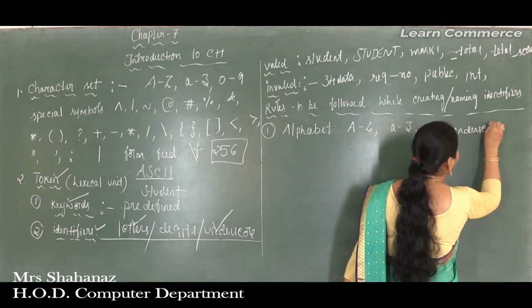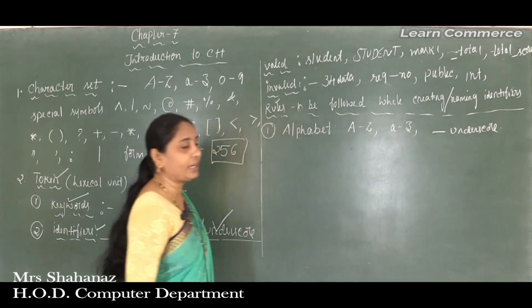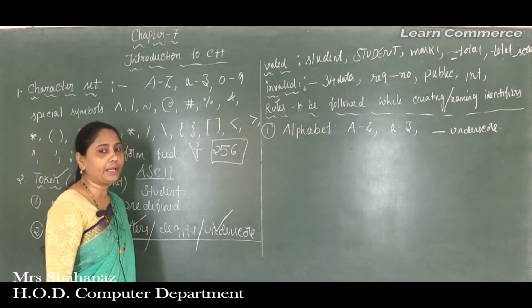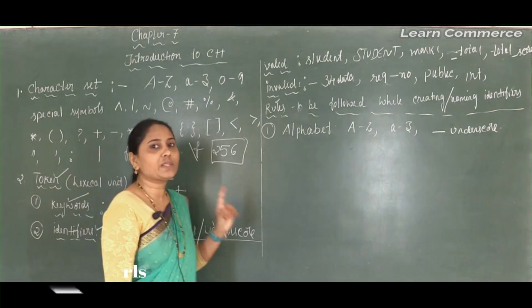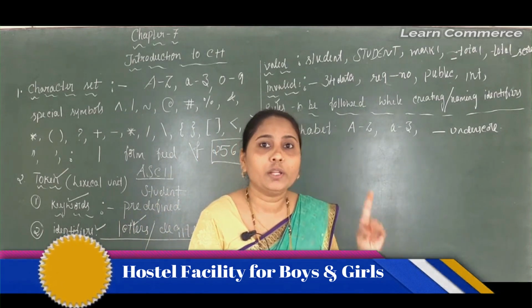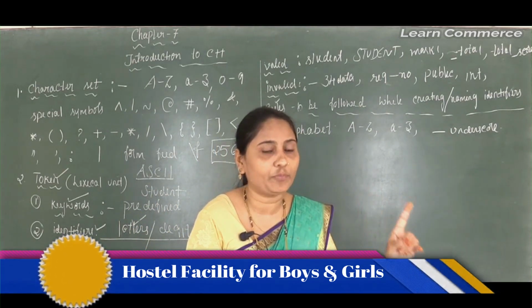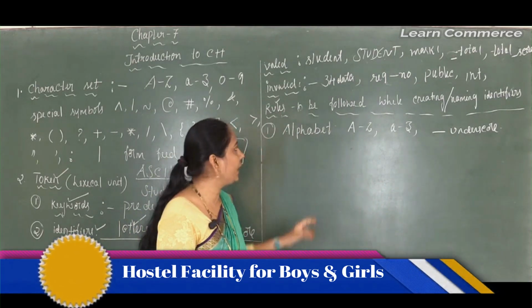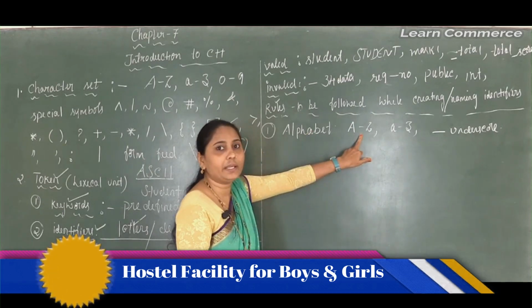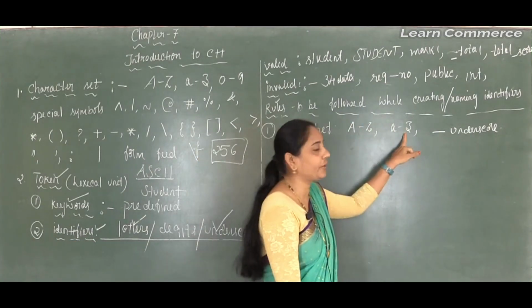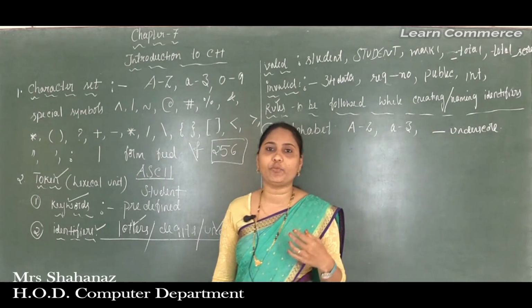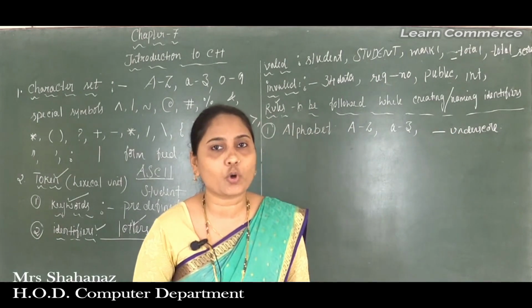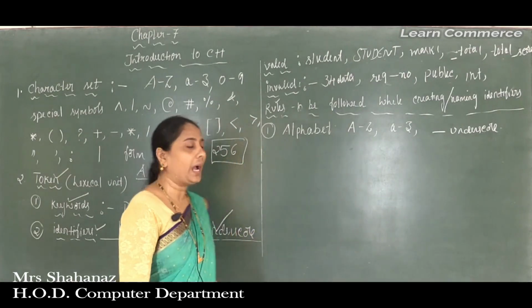Clear this point here? So while creating the identifier, you should remember the first point: the first character must be an alphabet, correct no? The first character of an identifier should start with an alphabet, that is A to Z, or maybe the small letters a to z, and we can also start any identifier name with the underscore. All are called valid identifiers.